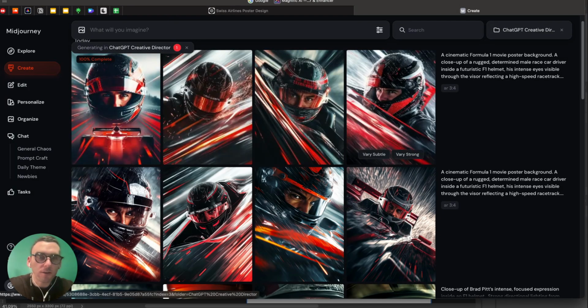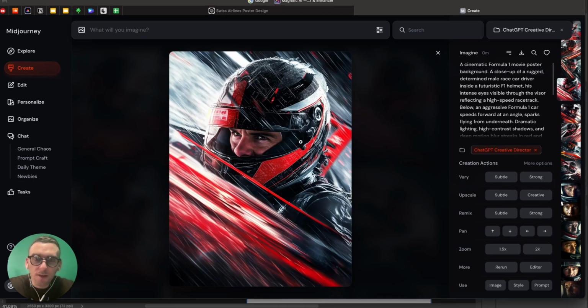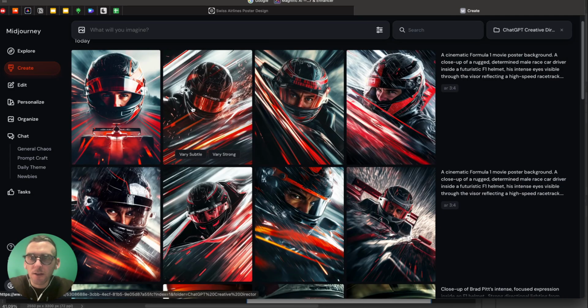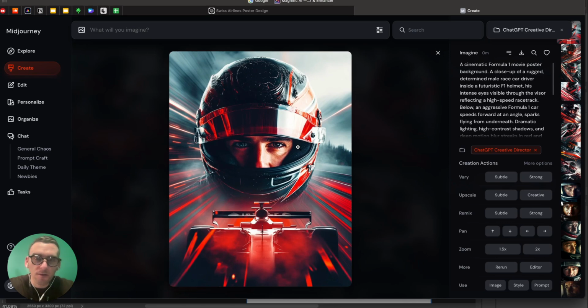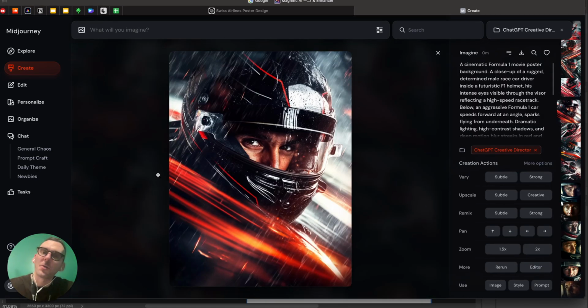Ooh, I already like this, except none of them look like Brad Pitt. That's the problem. But I think this one is the most dynamic, I would say. I really like these light streaks and rain, although you can't really tell that he's in a car. This one is kind of the simplest one, even though the visor is kind of screwed up. We're not sure what's happening on the helmet. And then this car is like, why is this car below him? I think this one is probably the most poster-like, even though it doesn't look like Brad Pitt.